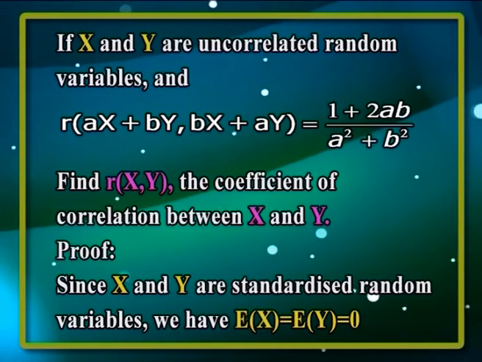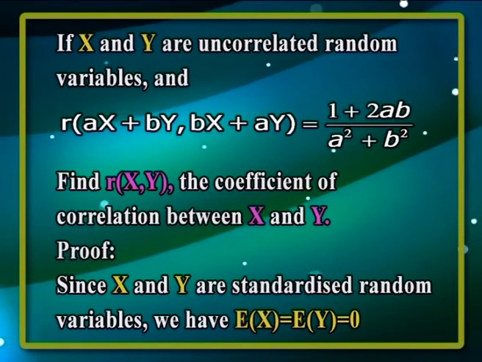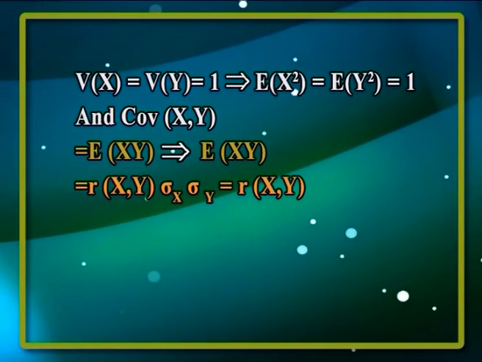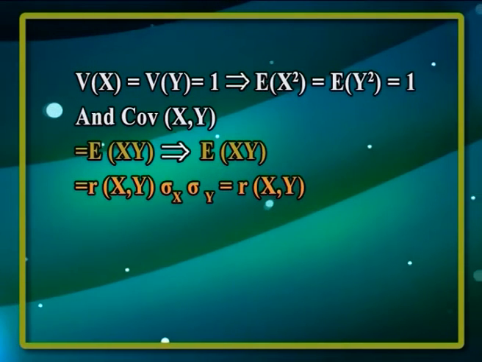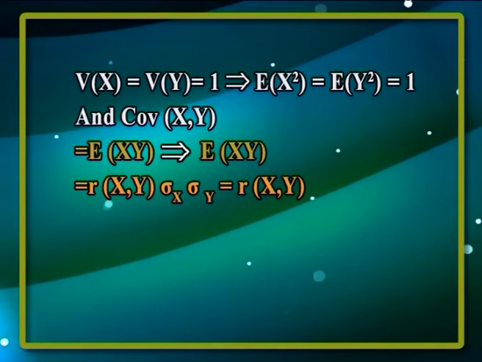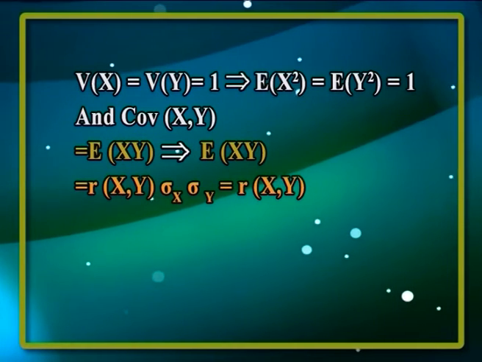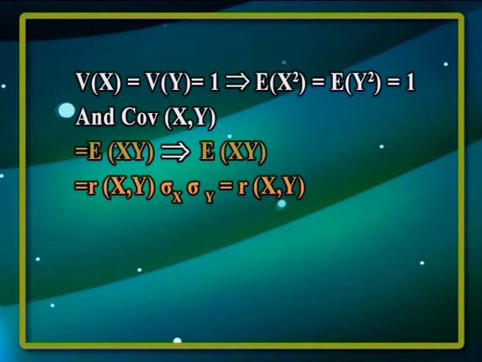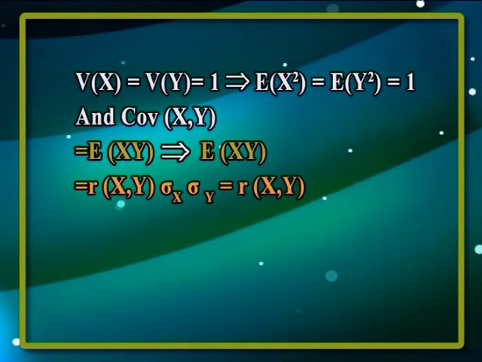Since x and y are standardized random variables, we have expectation of x is equal to expectation of y is equal to 0. Variance of x is equal to variance of y is equal to 1, which implies expectation of x square is equal to expectation of y square is equal to 1, and the covariance of xy is equal to expectation of x into y. This implies expectation of xy is equal to r of xy into sigma x into sigma y, which is equal to r of xy.